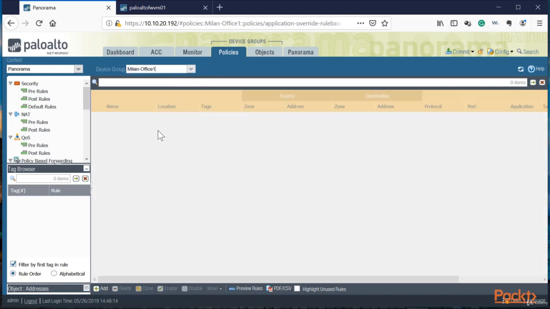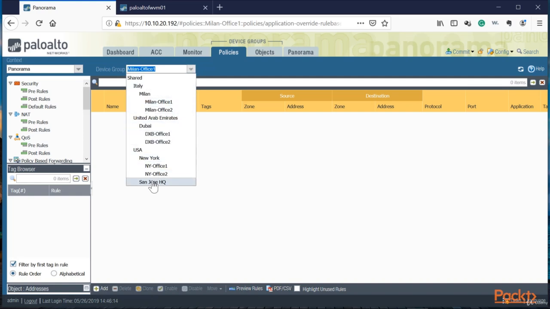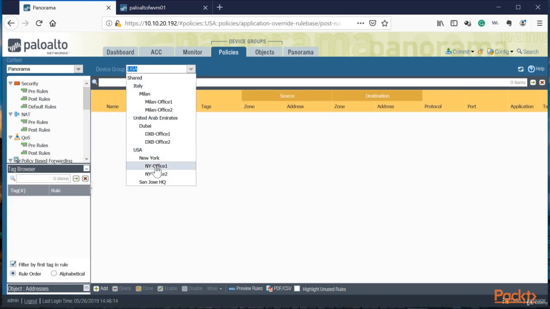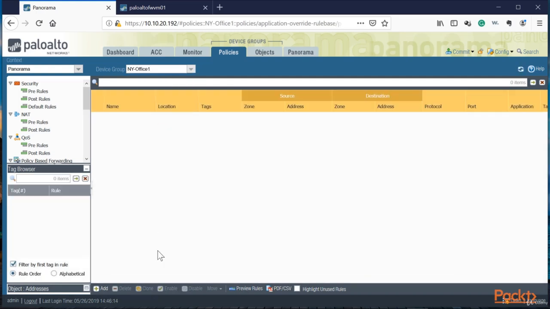If I want to apply a policy on Milan, on this particular office, I can do it. And you see the idea. This is the structure that you want to have. You want to make sure that you have a structure where you can be very granular. So if I want to make a change only in the USA, but I want to apply this change only in New York, I can select this particular office and then add the policy.